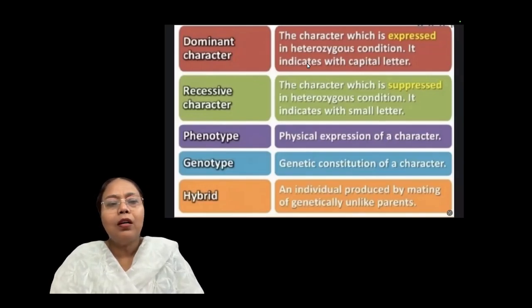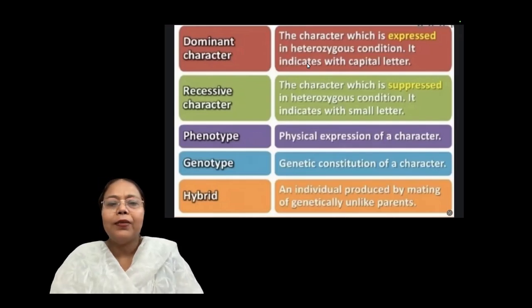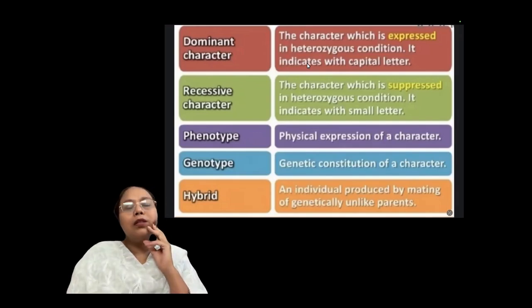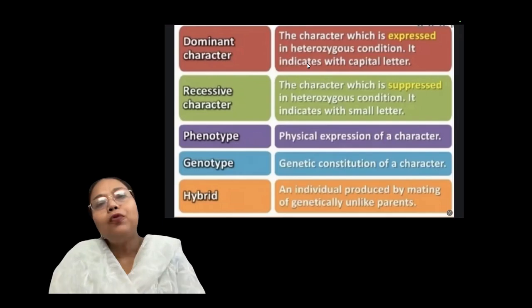Clear? This is called phenotype, the physical expression of a character. So when you are observing the phenotype character, you will see in the F1 generation that there is one character out of two parents. One character is seen in the first generation. Another character is hidden.